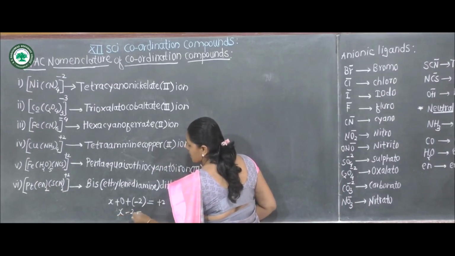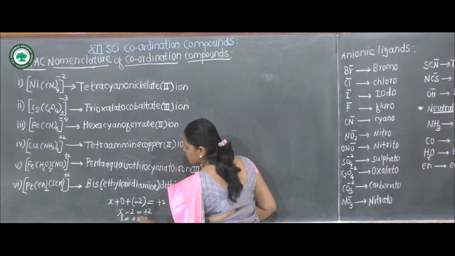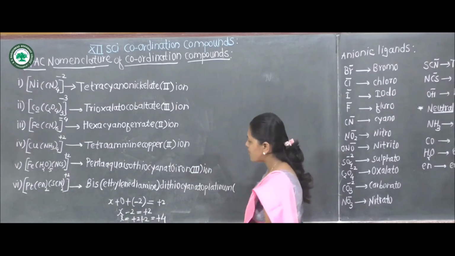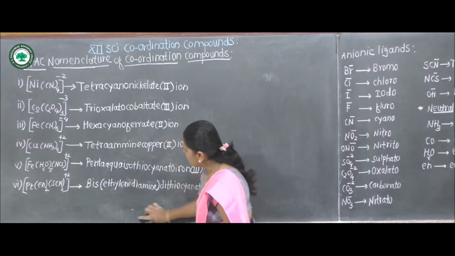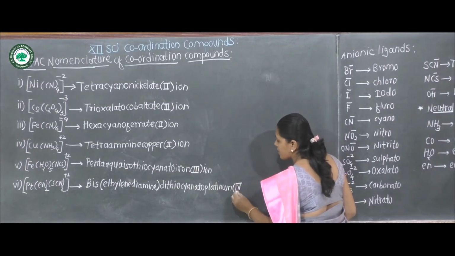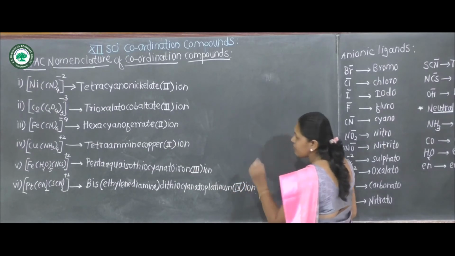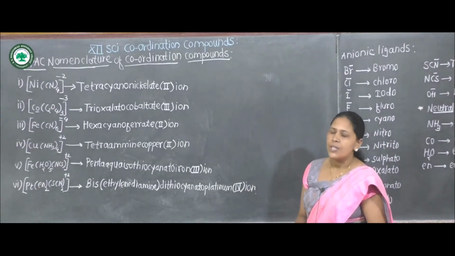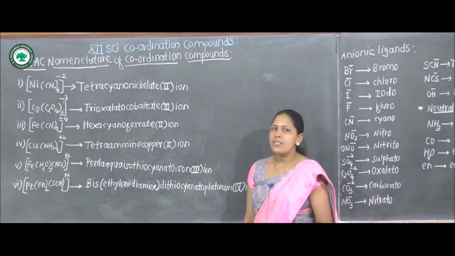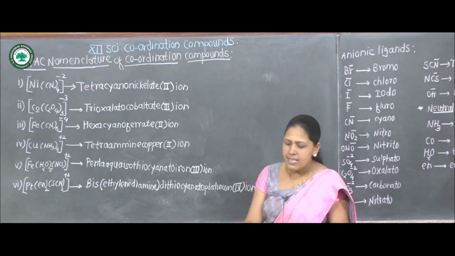X minus 2 is equal to +2, and X is equal to +2 plus 2, which is +4. What is the oxidation state of platinum? +4, which is written in Roman numerals. This is the nomenclature of some anionic and some cationic complexes. Then next example.